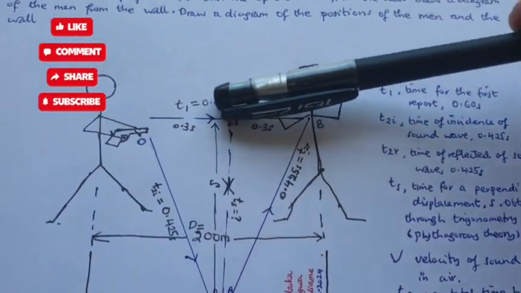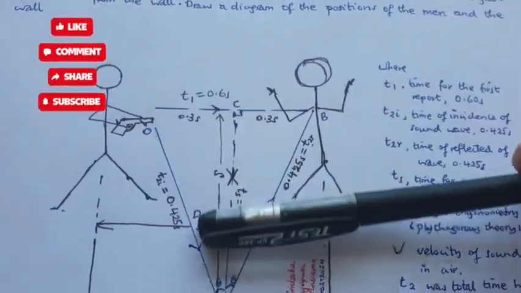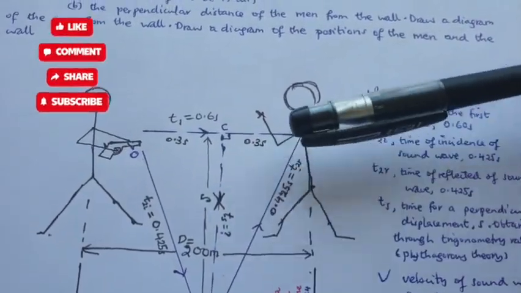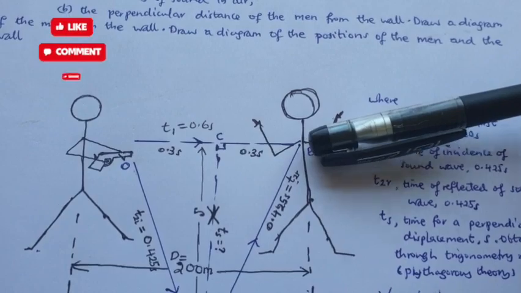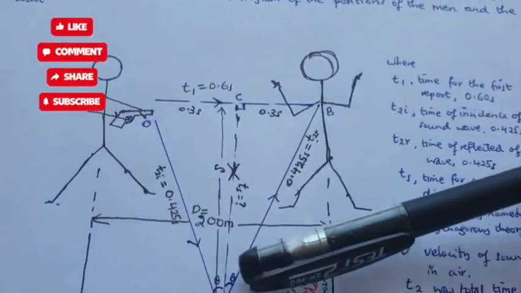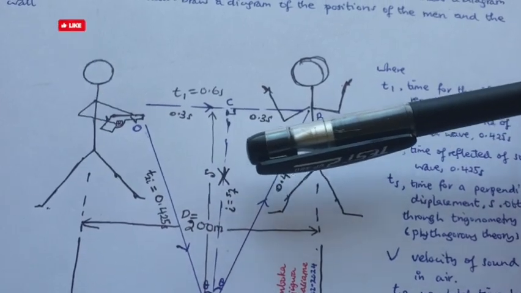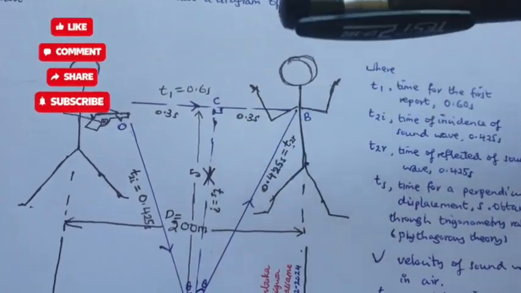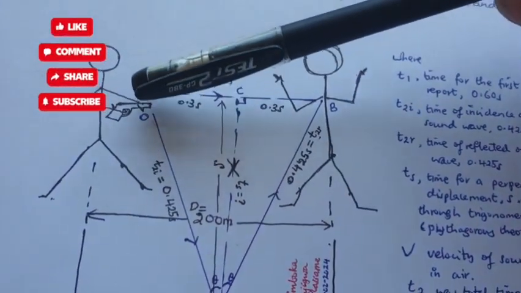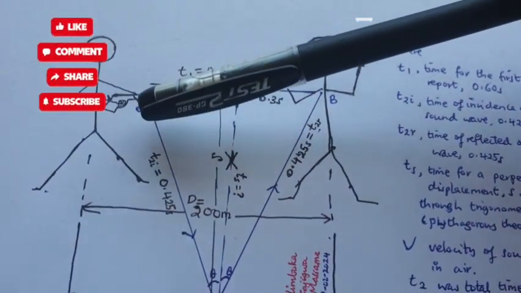Now, from the concept of reflection of sound waves, which results in an echo, this other man will receive an echo at a time equal to the sum of the interval plus time t1, and the total time we assign as t2.